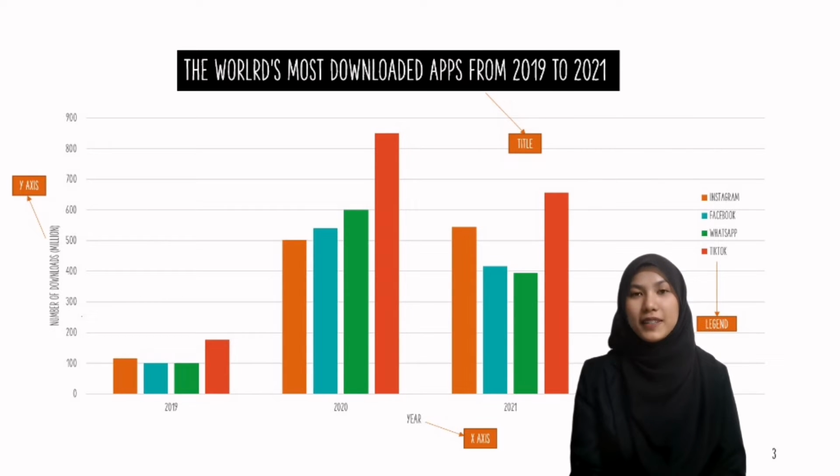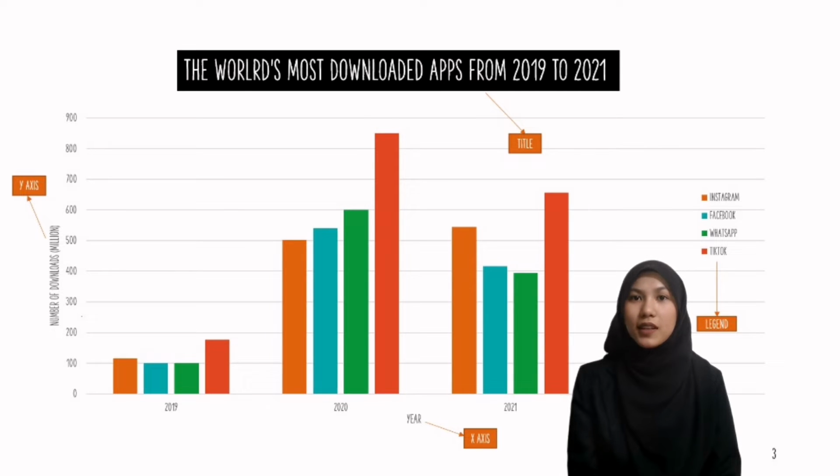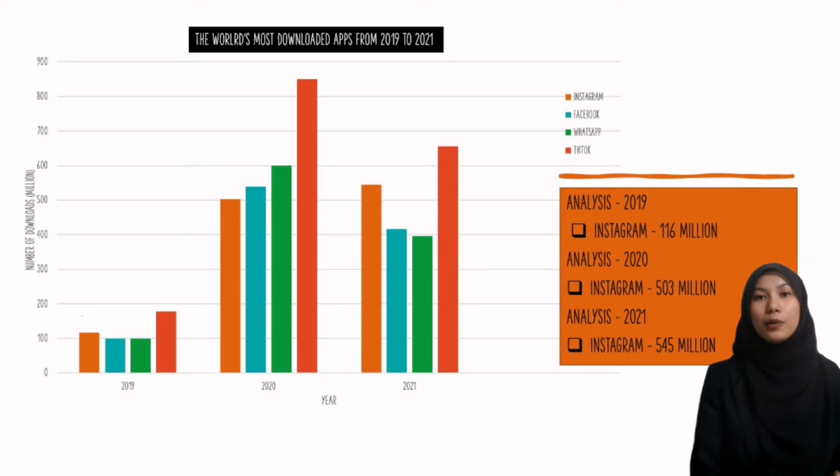This bar graph has labels: x-axis, y-axis, increment for the axis, and bars. This graph also has a legend that specifies what the various colors represent. As we can see here, orange is for Instagram, blue for Facebook, green for WhatsApp, and red for TikTok.